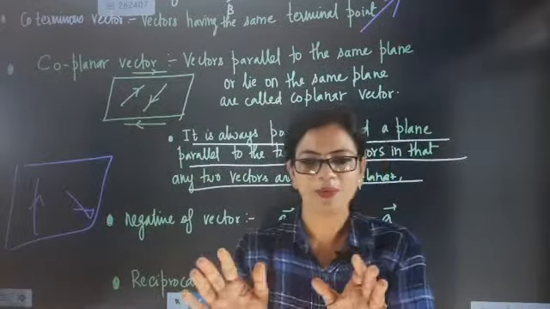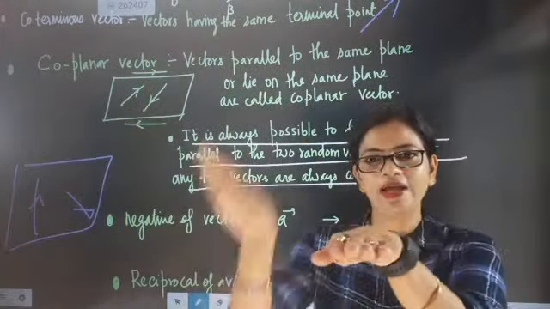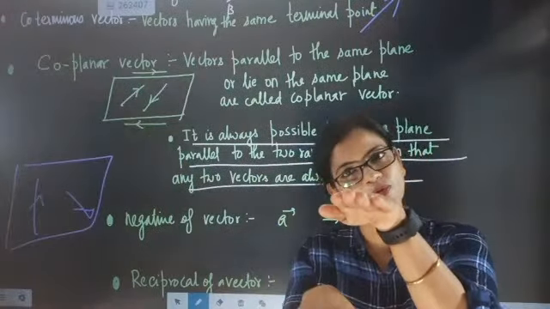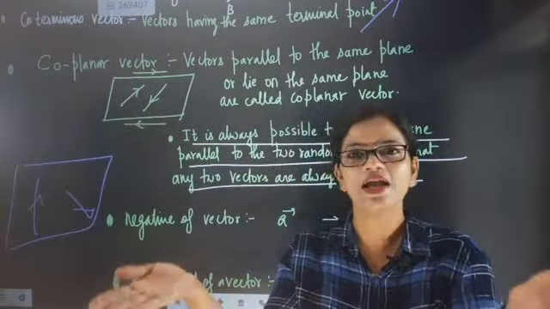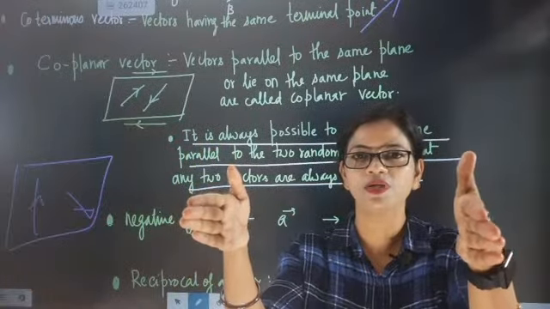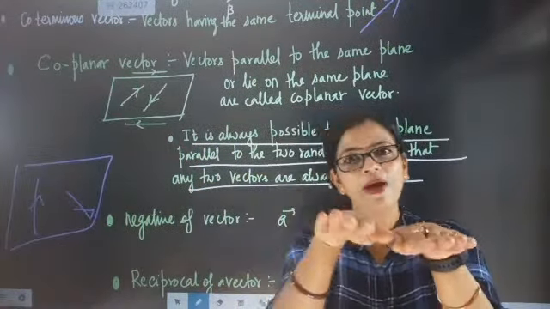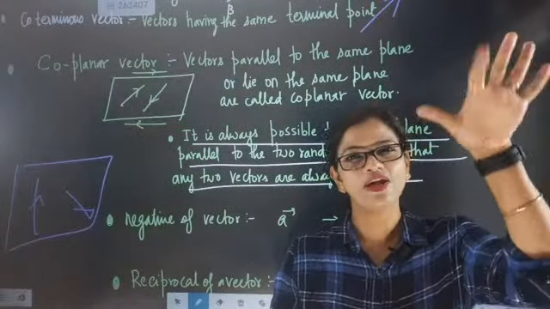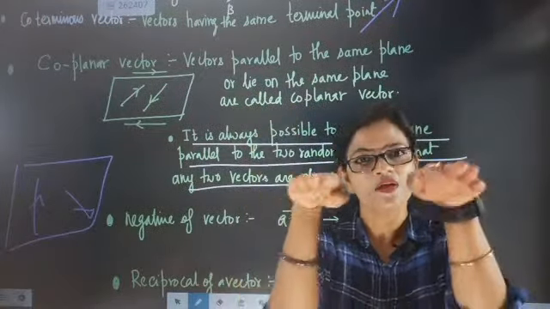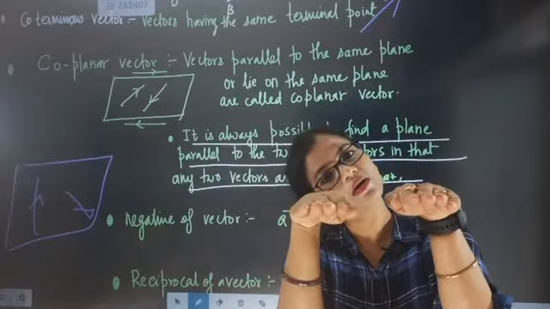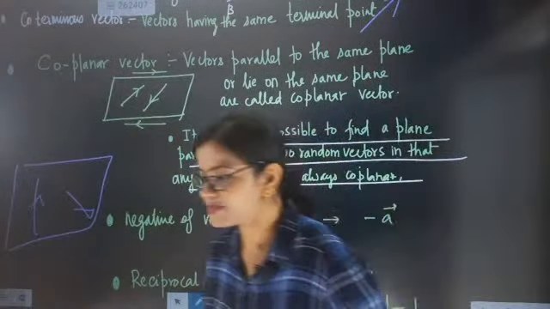So if I take a book and take the pages of the book, then plane parallel to plane, one page below another page. That means many pages will be there, and like that perpendicular pages will also be there. So you have to understand that when one plane is parallel to another plane, the vector present in this plane and the vector present in the other plane can also become coplanar. Are they? If they are parallel, think about it and then say.